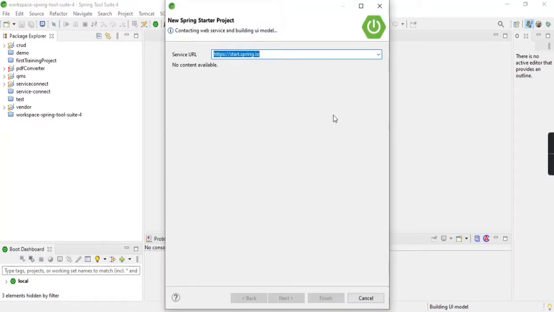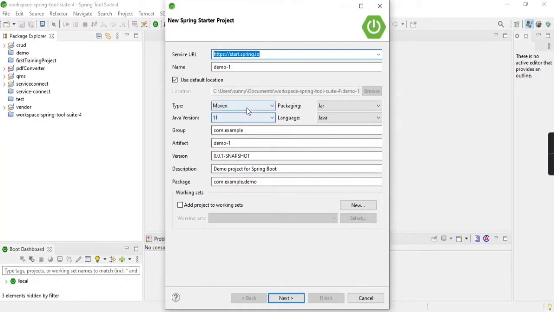You will see this pop-up where you can create your project. You can create a Maven project or Gradle. I prefer Maven. Packaging, jar or war, I prefer jar, and you can choose the Java version. As of now 16 is the current version, but for now I am using 11, which is the default Java version.